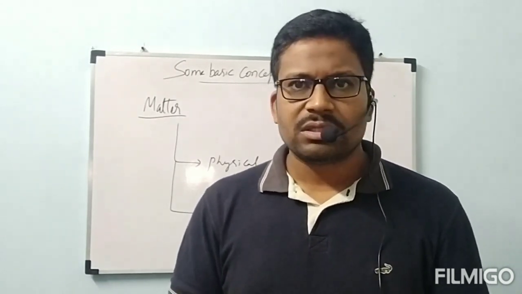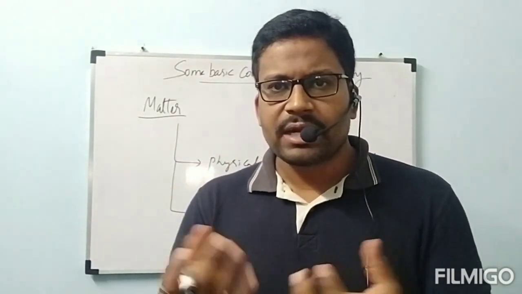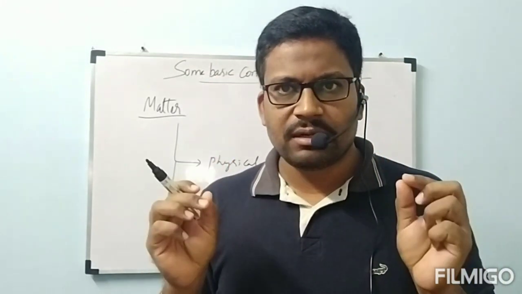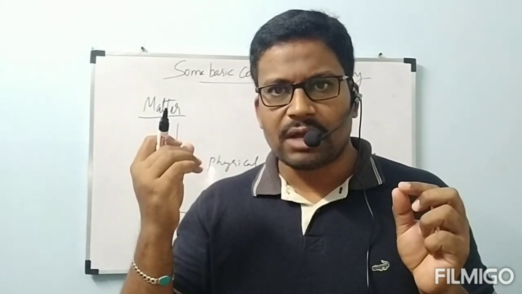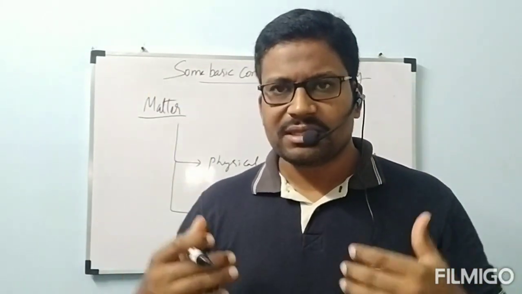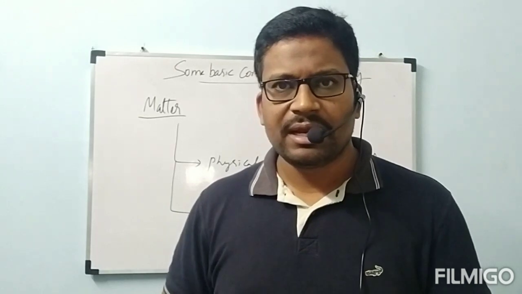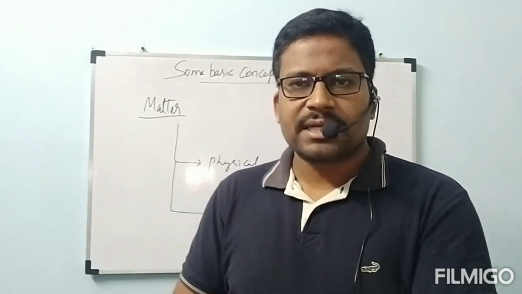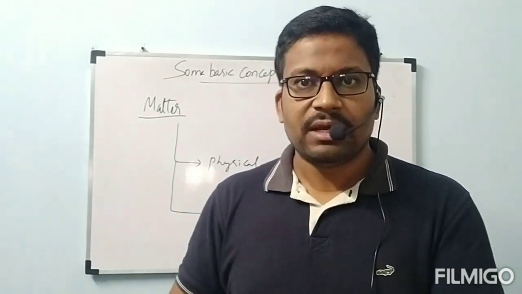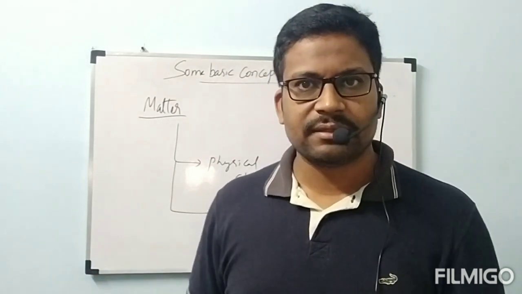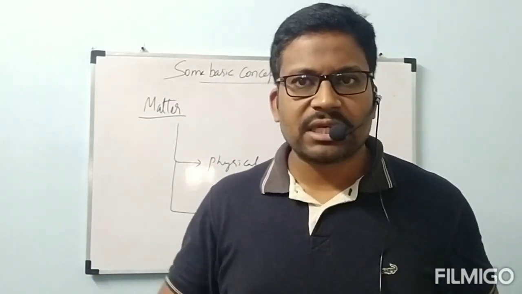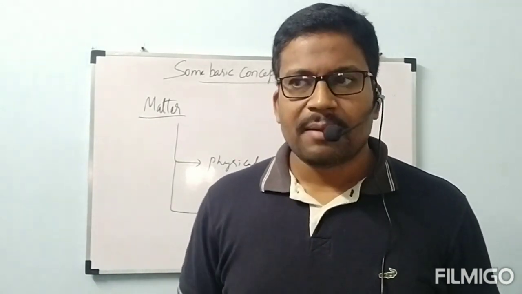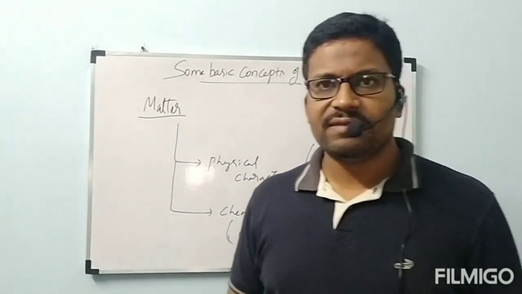For example, if you see me immediately, you can understand what is the color I have. Next, whether I wear specs or not. What is the color of my hair? Are you understanding? What is height? If you see the total, definitely you will understand what is my height. Like that, by seeing the person itself, we can understand some properties. Those properties are called physical properties of the person. In our normal terms also we say physical appearance. Externally what it appears, that is called physical appearance. So that is nothing but physical characteristics. By seeing a person itself, we can easily understand physical characteristics.